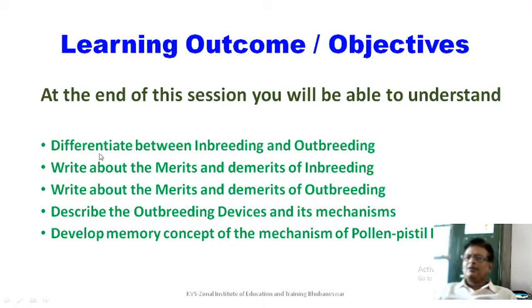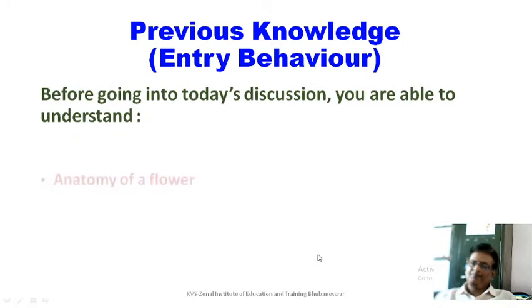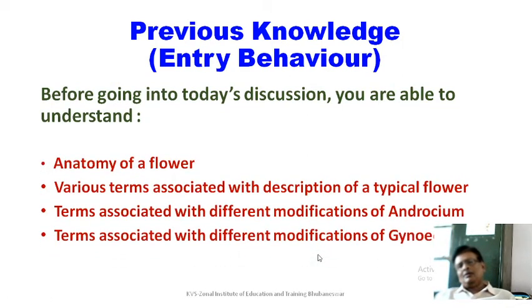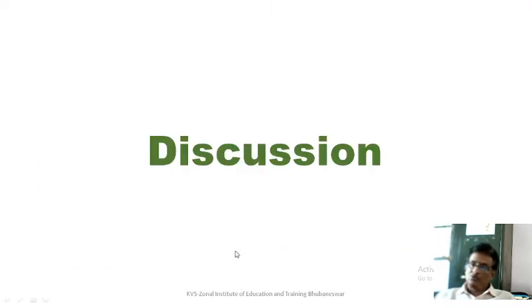At the end of the session, we will be able to understand and differentiate between inbreeding and outbreeding, write the merits and demerits of inbreeding, write the merits and demerits of outbreeding, describe the outbreeding devices and mechanism, and develop the concept of the mechanism of pollen-pistil interaction. You are already aware of the anatomy of the flower, various terms associated with description of a typical flower, terms associated with modification of androecium, and about gynoecium. You also know about pollination.